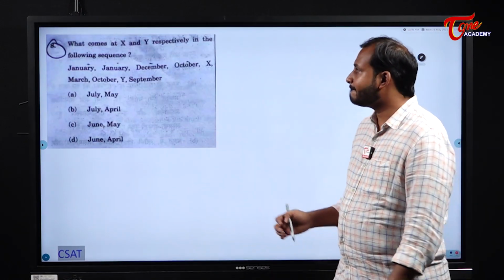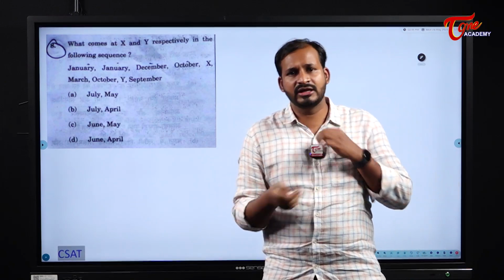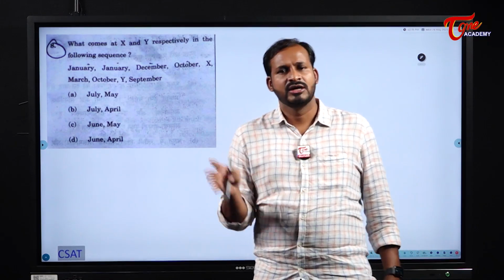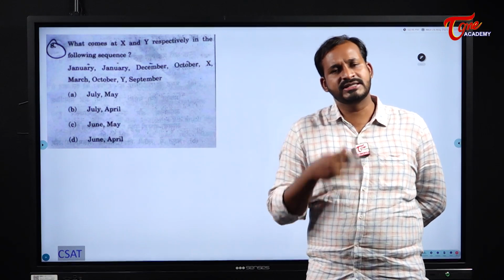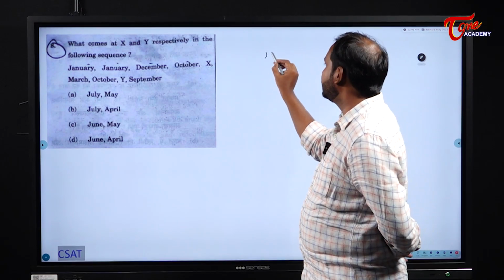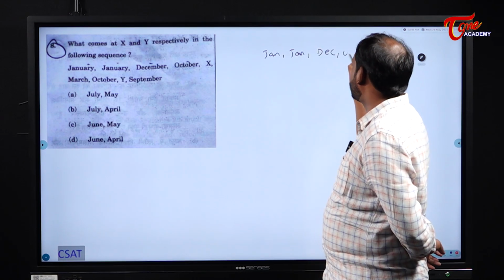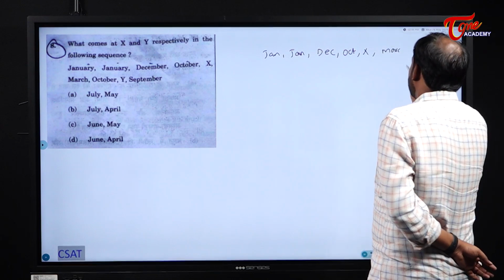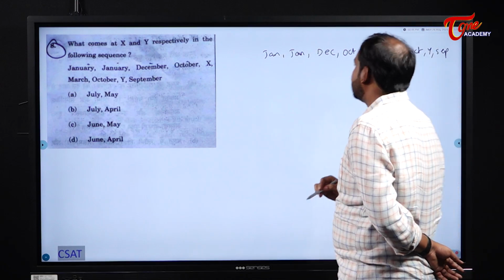Next one. This is similar to our series. Already we have seen, whatever things are in a repetitive manner, we have learned this multiple times in our concepts. So what happens here? Calendar years will run, right after December, once again we will start from January. So if that is the case, they have given January, December, October, some X, March, and then October and some Y and September. This is the order they have given for us, right?